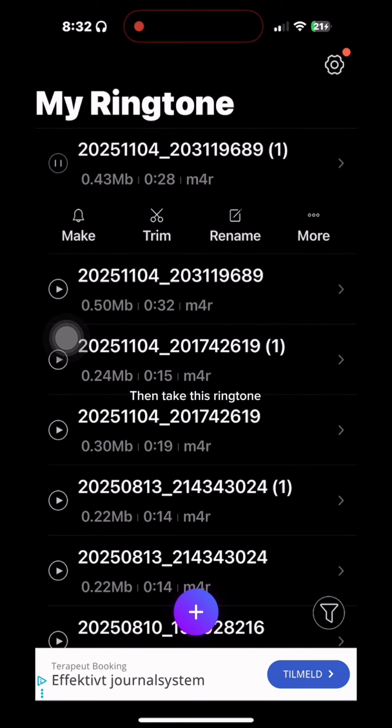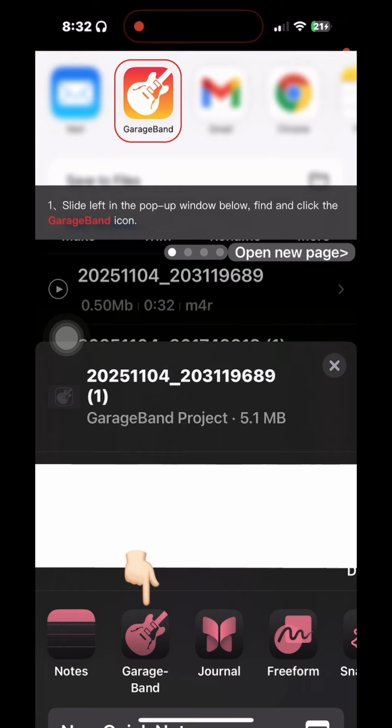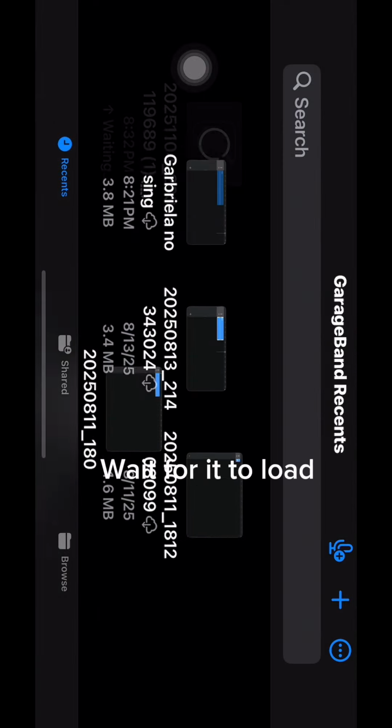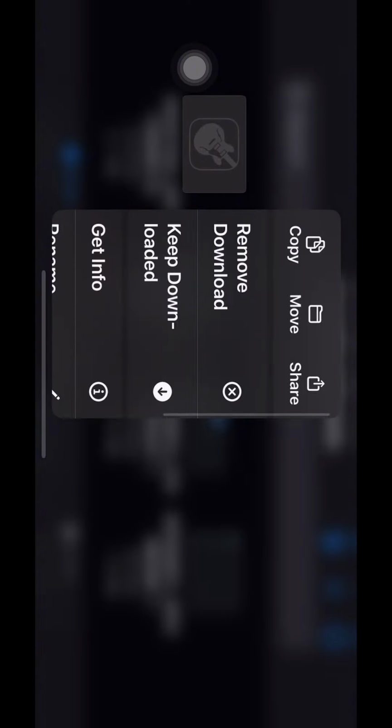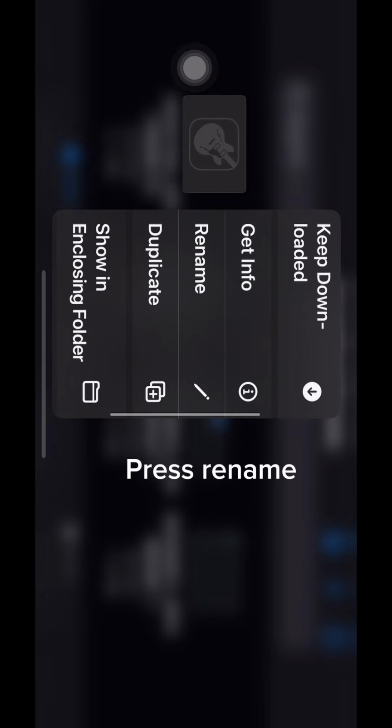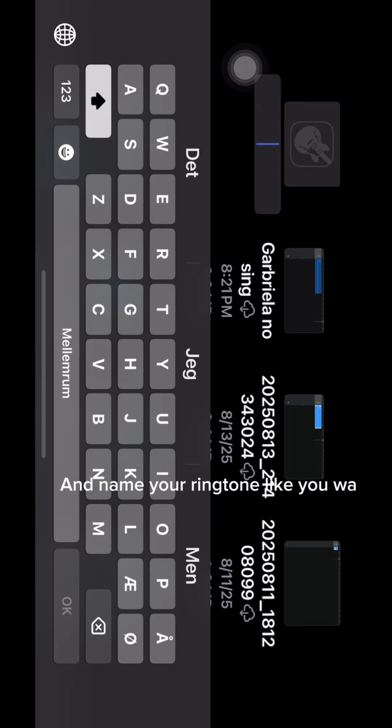Then take this ringtone, the first one if you have chopped it. Then press it. Wait for it to load. Then hold it down. Scroll. Press rename and name your ringtone like you want.